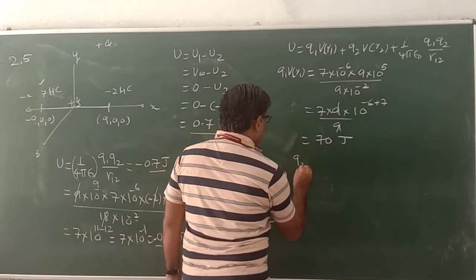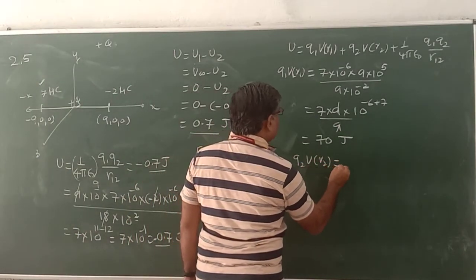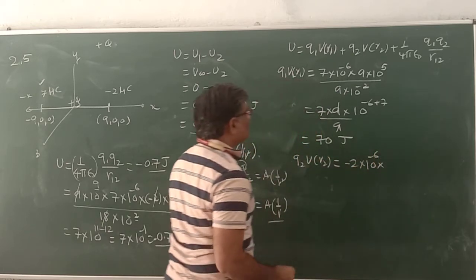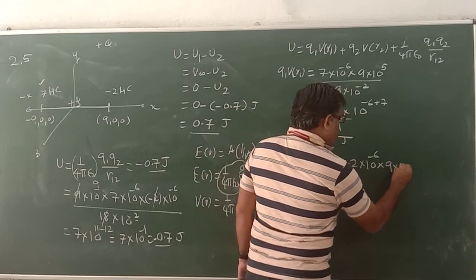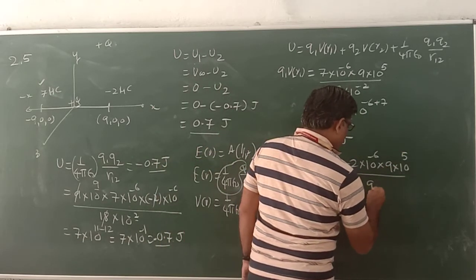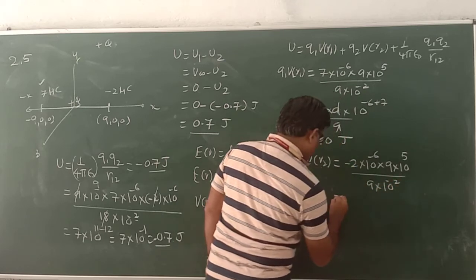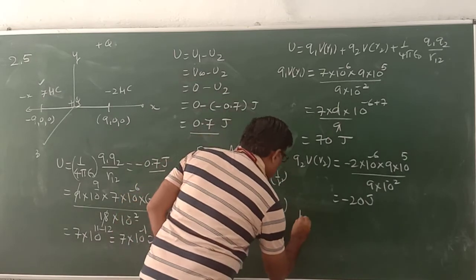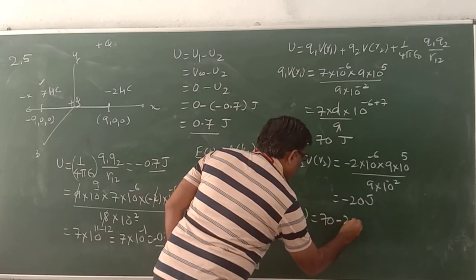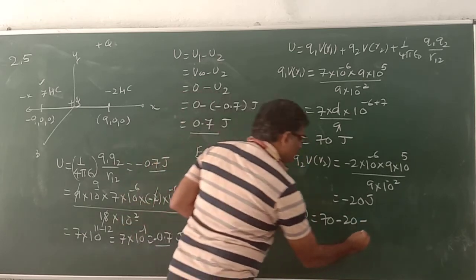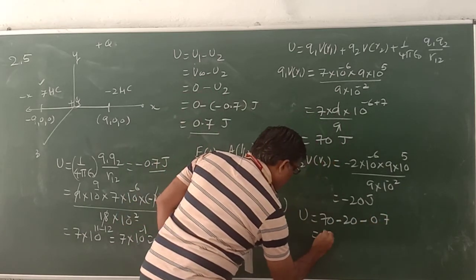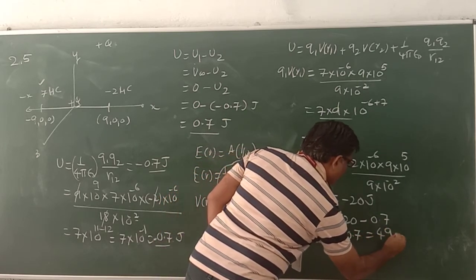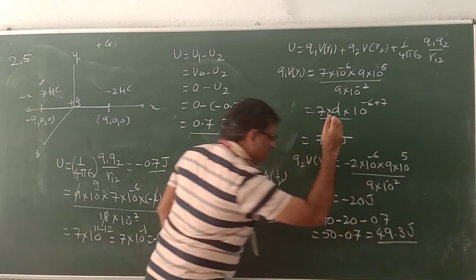Similarly, Q2 V(R2) is equal to minus 2 into 10 raised to power minus 6 into 9 into 10 raised to power 5 over 9 into 10 raised to power minus 2, which is equal to minus 20. Taking all these factors, U is equal to 70 minus 20 minus 0.7, which becomes 50 minus 0.7, 49.3 joule.